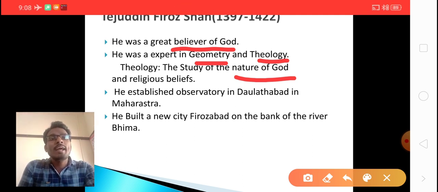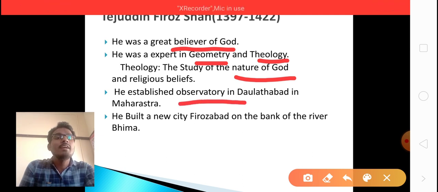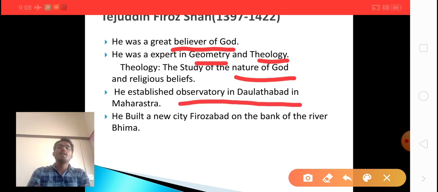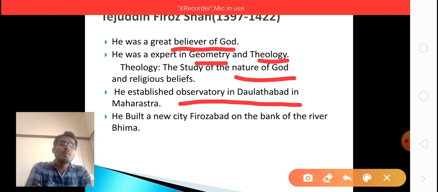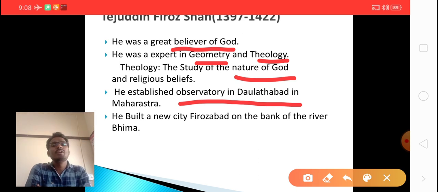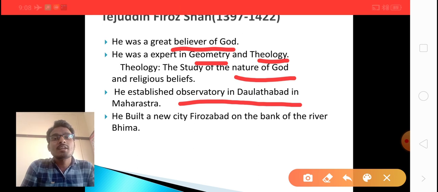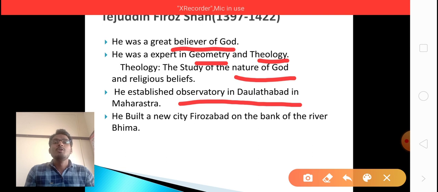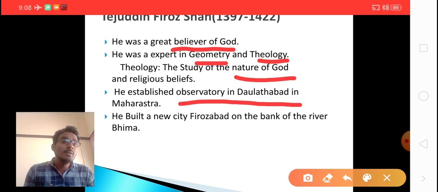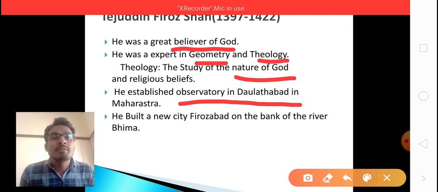Tejuddin Firoz Shah established an observatory in Daulatabad. The Daulatabad observatory is like a planetarium. At that time the kings used to construct huge forts. For what purpose were those forts useful? To observe the attacks of enemies from neighboring kingdoms. In the same manner, Tajuddin Firoz Shah established an observatory in Maharashtra.